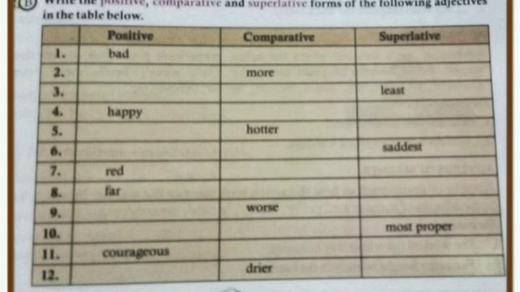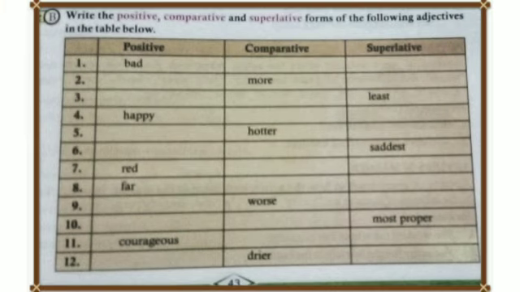Now, let us come to the worksheet which is given below. Here, you have to write the positive, comparative, and superlative forms of the following adjectives in the table below. First one, bad. Second one, more. Third one, least. Fourth one, happy. Fifth one, hotter. Sixth one, saddest. Seventh one, red.